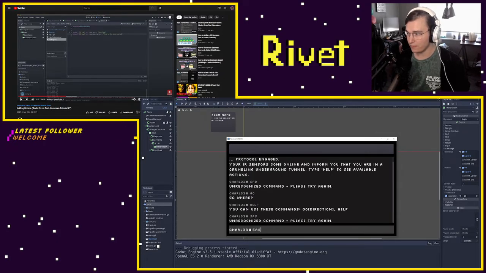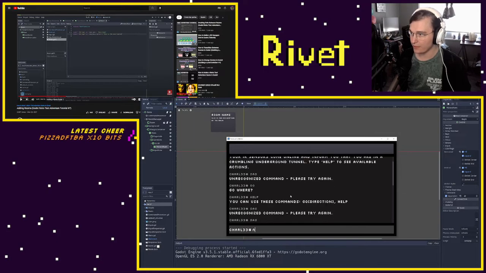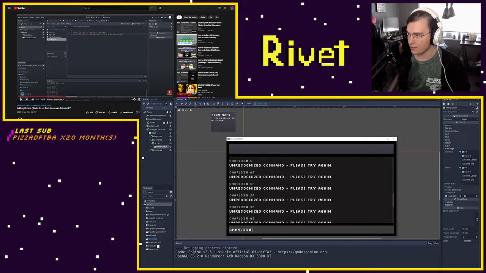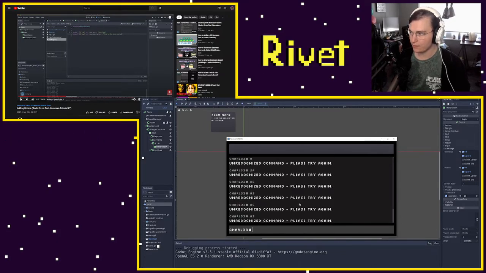We also implemented a scroll bar that automatically scrolls and follows and has a history, but it only recognizes up to 30 lines. Actually, let me test and see if the 30 lines applies to that helper message at the top. It does. Okay, cool.